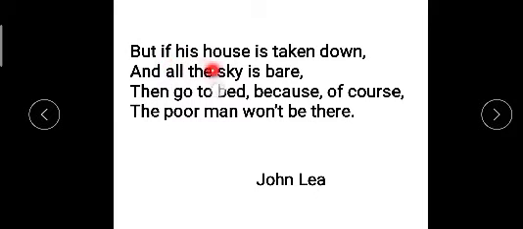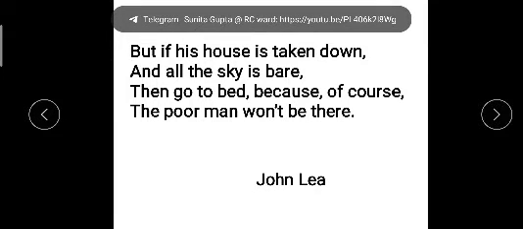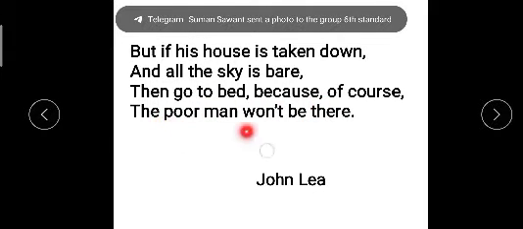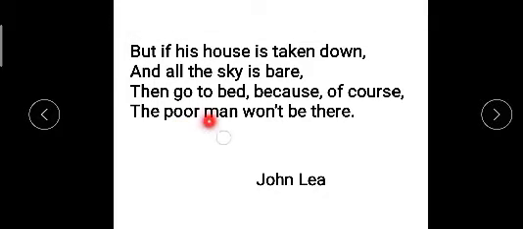But if his house is taken down and all the sky is bare, all the sky is bare means there is no moon we can see. Then go to bed because of course the poor man won't be there. So if there is no house, then how can we see the man? So this is the end of our poem.